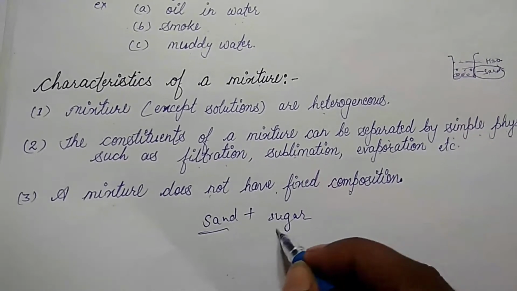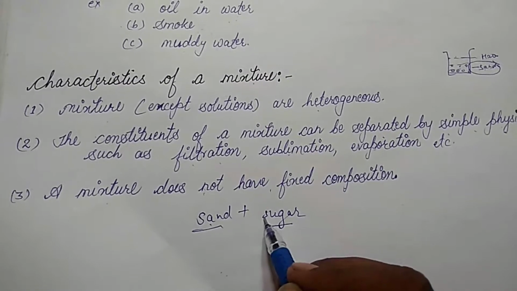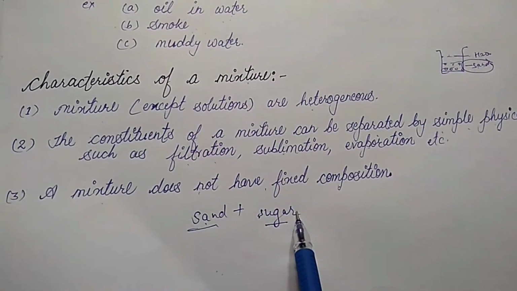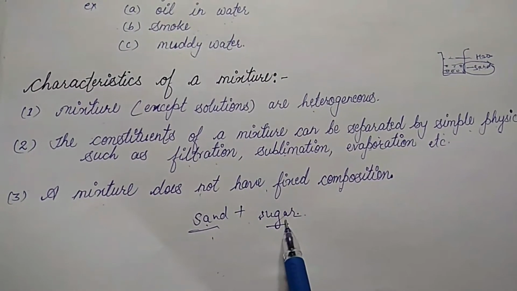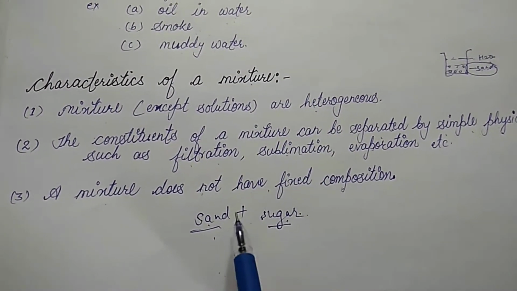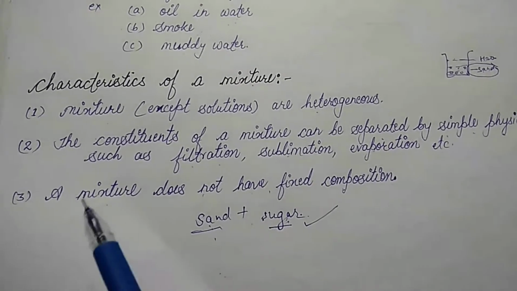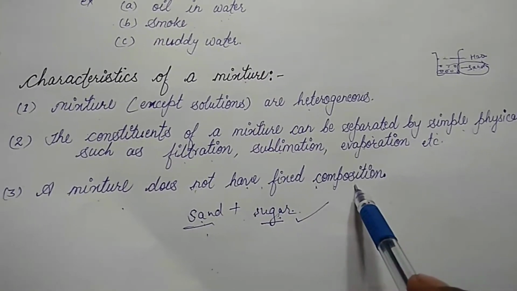Sand and sugar may contain any amount of sand and sugar. Since the composition of this mixture is not fixed but is a variable, a specific formula cannot be given to a mixture of sand and sugar. Clear children? So we can say a mixture does not have a fixed composition.